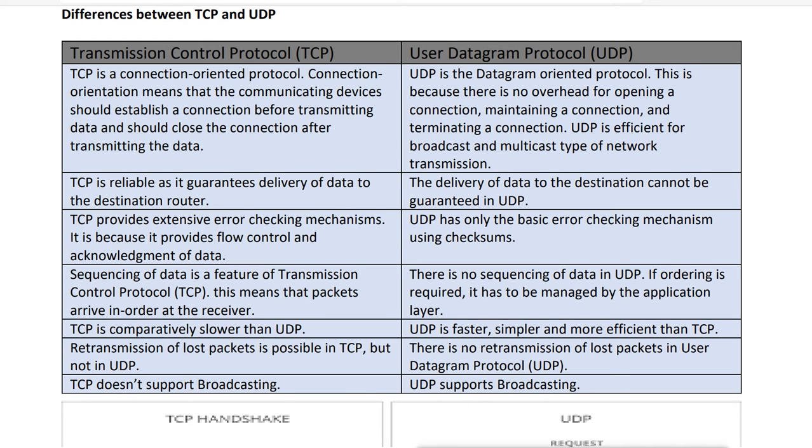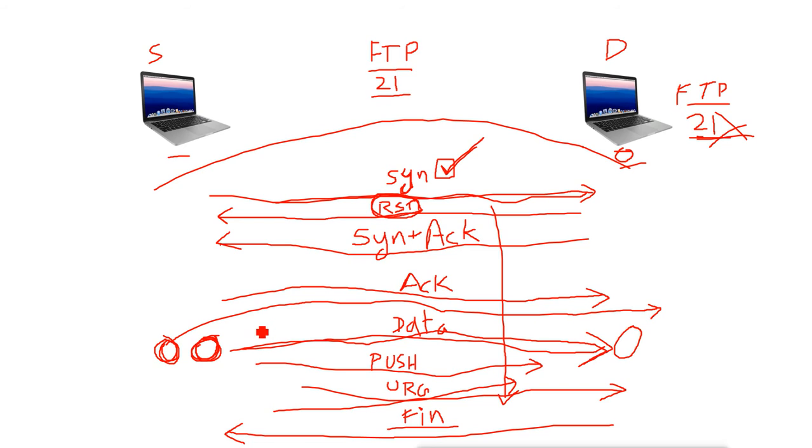That means when it sends the data, now that our connection is established, the data is going on. While it's sending the data, it seeks the acknowledgement from the destination machine. For example, it sends 2 packets from here, and when the 2 packets reach the destination machine, the destination machine will send the acknowledgement that I received the 2 packets. And if the destination machine says I received the 2 packets, then it will send the other 2 packets. So it seeks the acknowledgement from the other side.